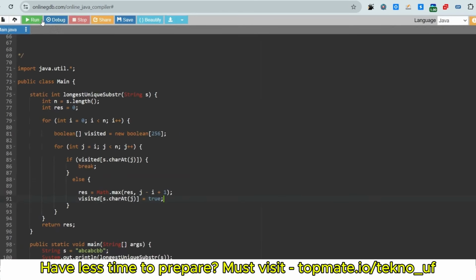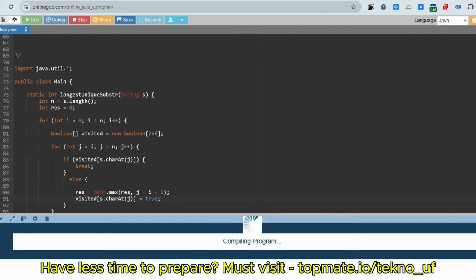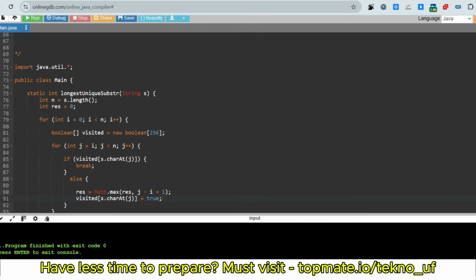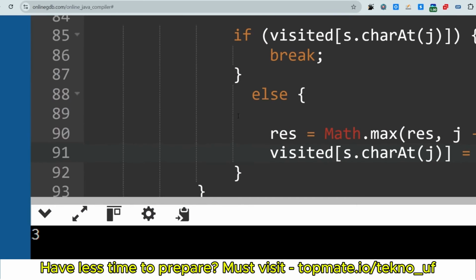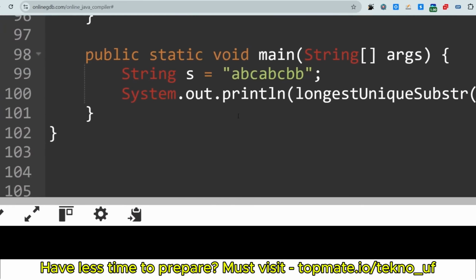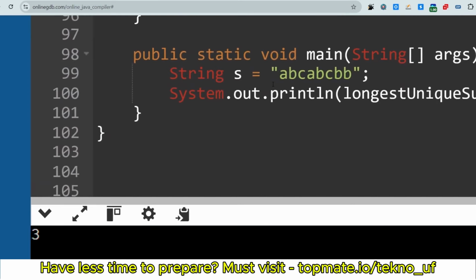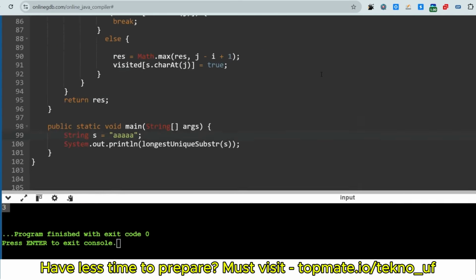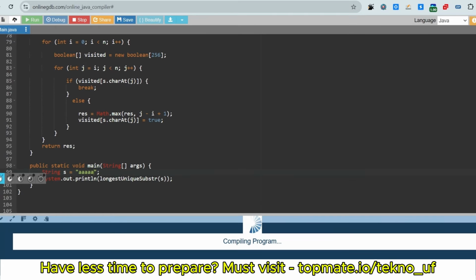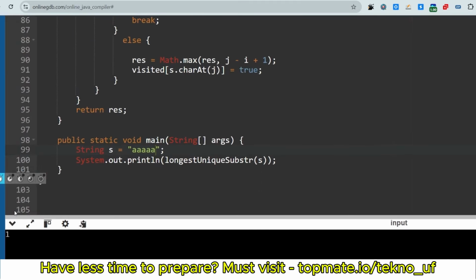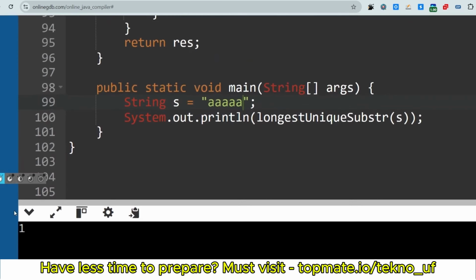So let me just run it and see if this is producing the right output or not. As you can see, for ABC, ABC, BB, the output is 3 as expected. So let me just make it all A. So A, and C, the output is 1. Okay, so I hope you understood what the task is and what syntax and logic I have followed.